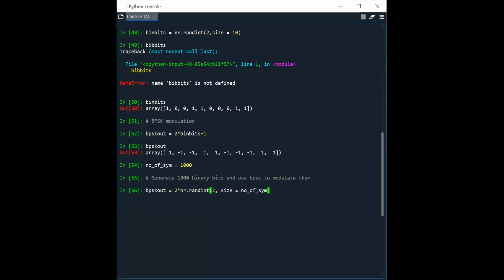Will it work or is there some error? You can say. Sir, -1. So it will generate these many random values of +1 and -1. That's it. BPSK out.